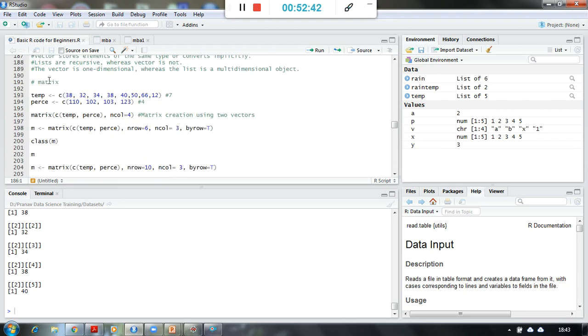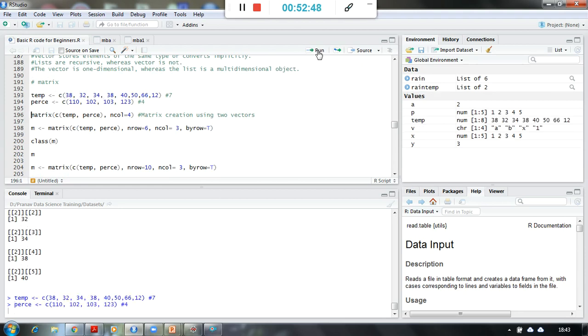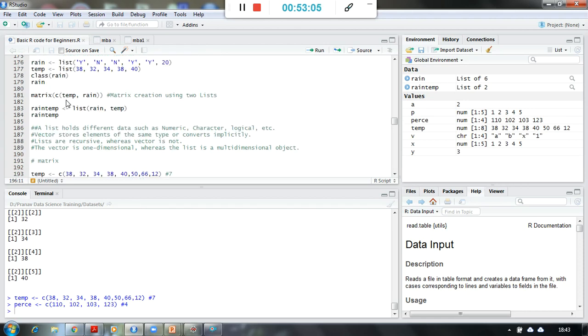And there is another way of creating a matrix over here. Okay, so I am storing these values to temperature and these values to percentage, and I am trying to create a matrix out of these two. What are these? These are not lists, these are vectors, because I am using the c function over here, right? So temperature and percentage are vectors, and rain and temp are lists.